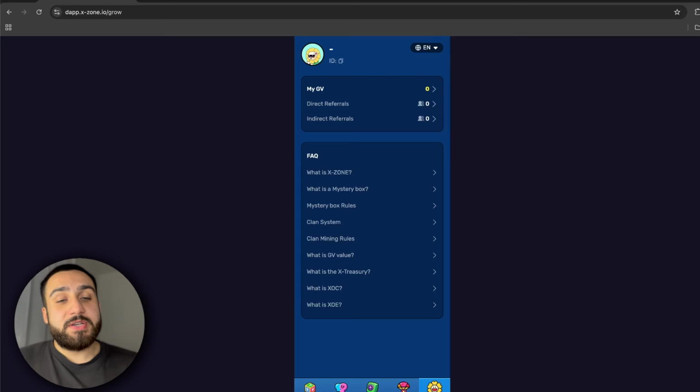We can see my GV, also we can see number of direct referrals and number of indirect referrals. Also we have on the bottom facts about this coin, which you can check for yourself. You have mystery box rules, clan system, clan mining rules, what is daily volume, what is X-Treasury, and everything that you need to know you'll find in the my profile section.